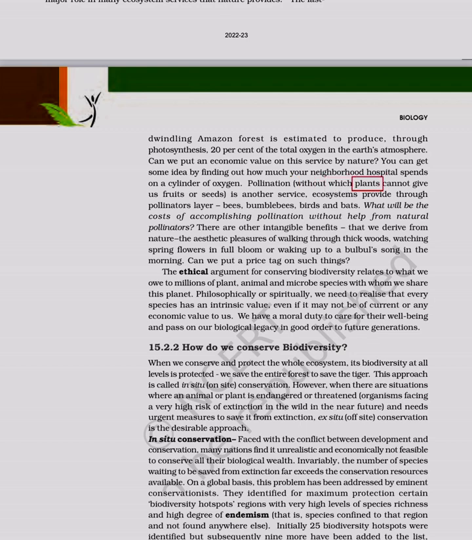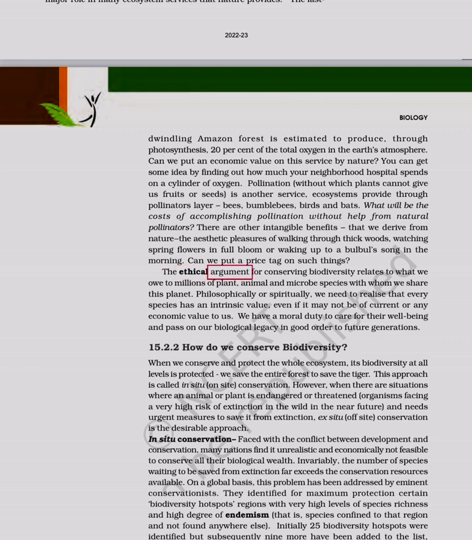Pollination, without which plants cannot give us fruits or seeds, is another service ecosystems provide through pollinators like bees, bumblebees, birds and bats. What will be the costs of accomplishing pollination without help from natural pollinators? There are other intangible benefits that we derive from nature: the aesthetic pleasures of walking through thick woods, watching spring flowers in full bloom, or waking up to a bulbul's song in the morning. Can we put a price tag on such things?